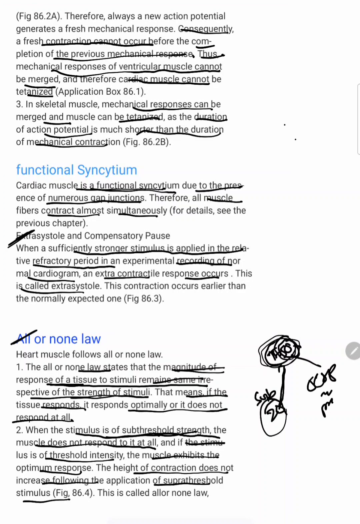It is subthreshold, so there will be no response. If I give 70, greater than 50, it is called suprathreshold.